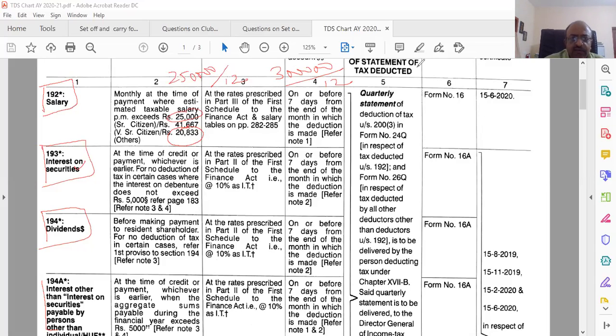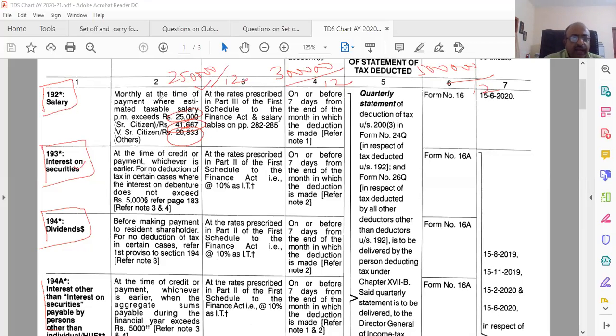And if it is 5 lakhs divided by 12, how much? 41,666. Yeah, that is the amount. So this is what they have given, nothing else. So it depends on to whom you are paying the salary. Normally it will be this only, because senior citizens normally will not be having salary, but they are given. So you have to judge it every month, because salary is being paid every month.